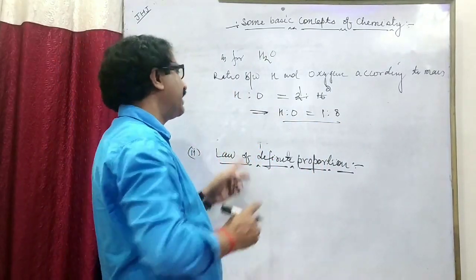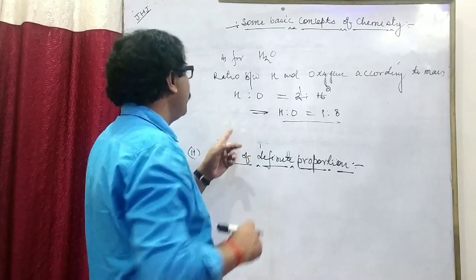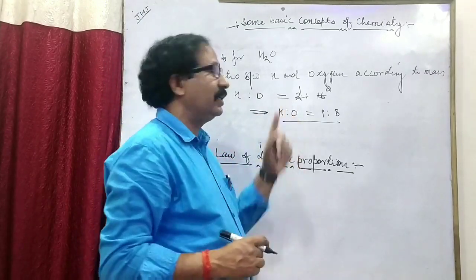According to mass, the ratio between hydrogen and oxygen always stands 1 ratio 8.